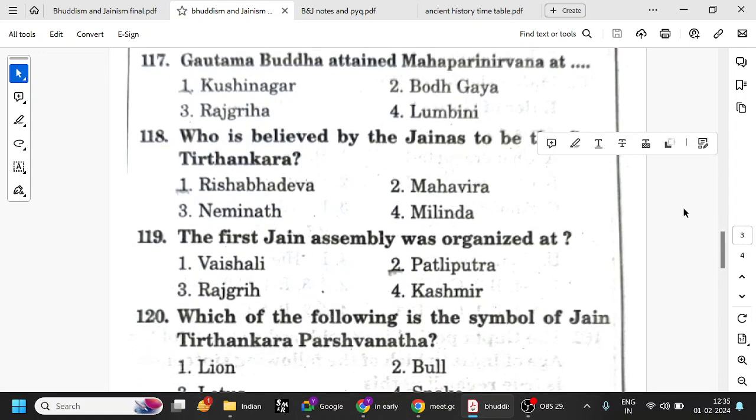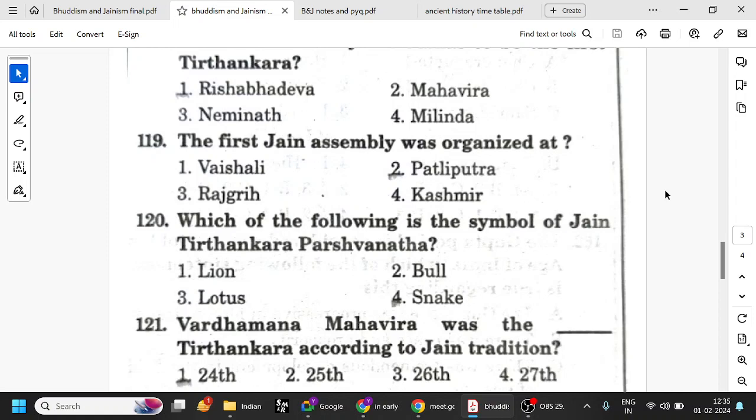Who is believed by the Jainas to be the first Tirthankara? Rishabhadeva is the first one. 23rd is Parshvanatha and 24th is Mahavira. And Milinda wrote the Milinda Panha, etc. Those things are also part of Jainism. Try to remember them. The first Jain assembly was organized at Patliputra. We have seen, first one is at Patliputra, second one is at Vaishali. Kashmir, fourth Buddhist council. Rajagriha is the first Buddhist council. Remember all those. Patliputra, first Jain assembly. Second is Vaishali.